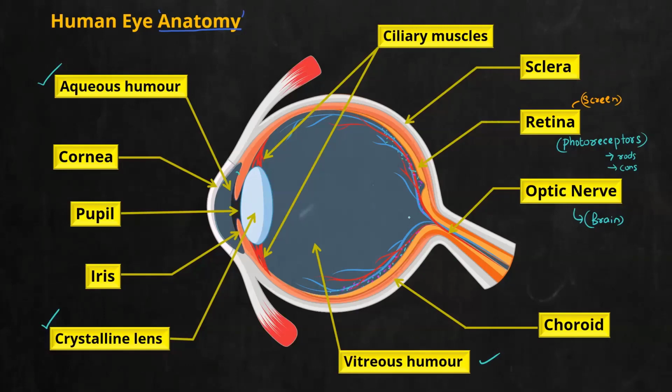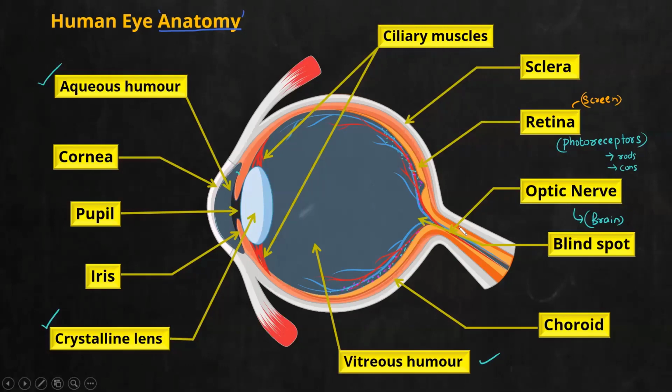Now here again, you can see a spot located here. This region is the junction of retina and optic nerve. In this region, if you focus, there are no rods or cones. In all other regions, you can see rods and cones, but on this particular region, there are no rods and cones. That particular region you call the blind spot. So the blind spot is a region where the photoreceptor cells are absent.